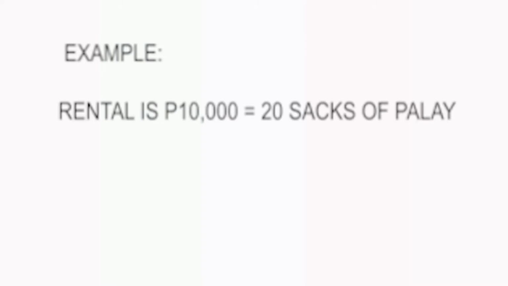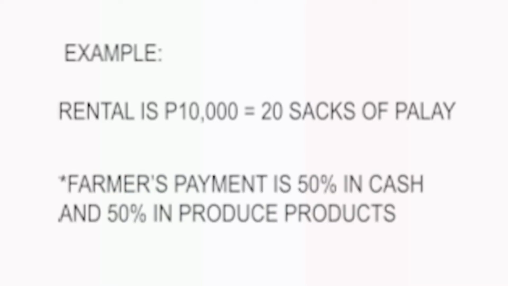These farmers pay the landowner a combination of cash payments and a fixed portion of the harvest agreed beforehand by both parties. For example, the rental of 10,000 pesos equals 20 sacks of palay. That means that the farmer shall pay the landowner 50% in cash and 50% in produced products.